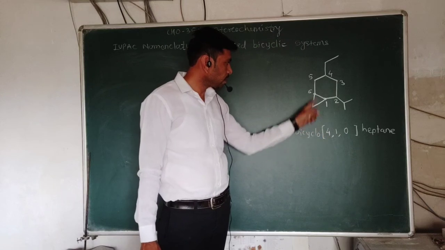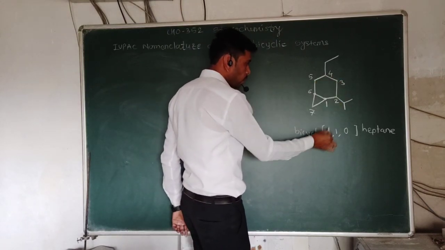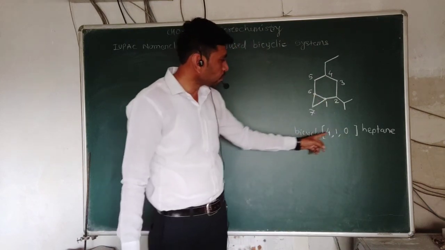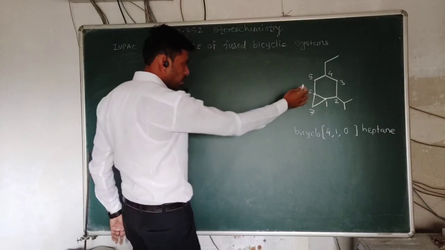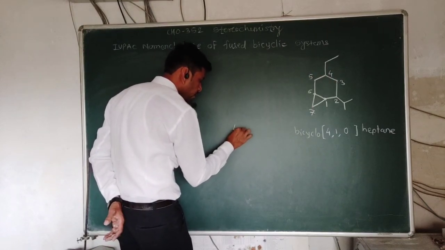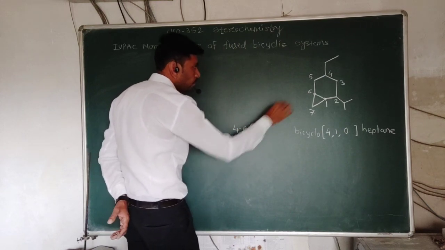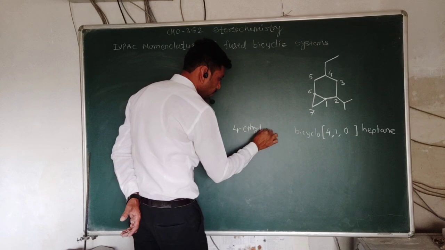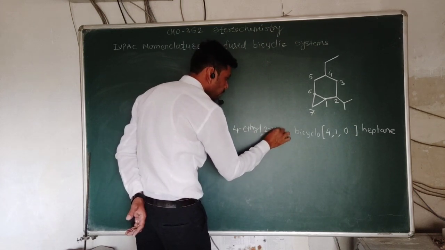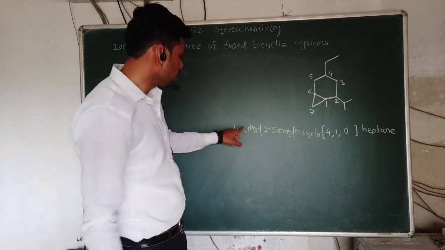The number of carbon atoms between the bridges is 1, 2, 3, 4, so 4, then 1 and 0. So bicyclo 4,1,0 heptane. We have to write the substituents. First we write the ethyl substituent because alphabetically it comes first: 4-ethyl. Then at position number 2, isopropyl. So the name of this compound is 4-ethyl